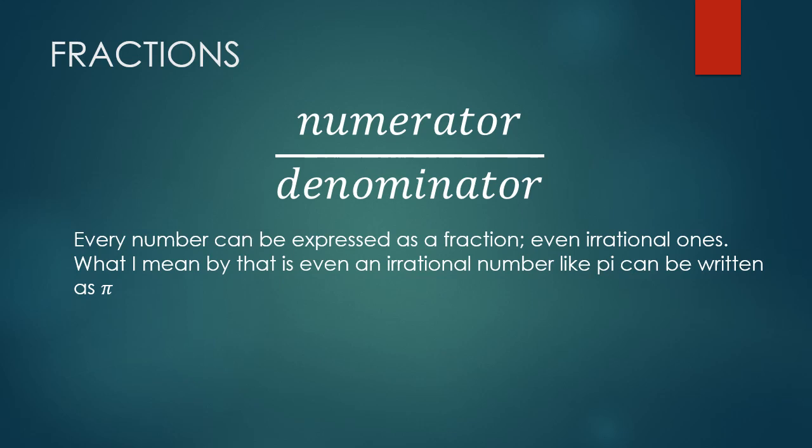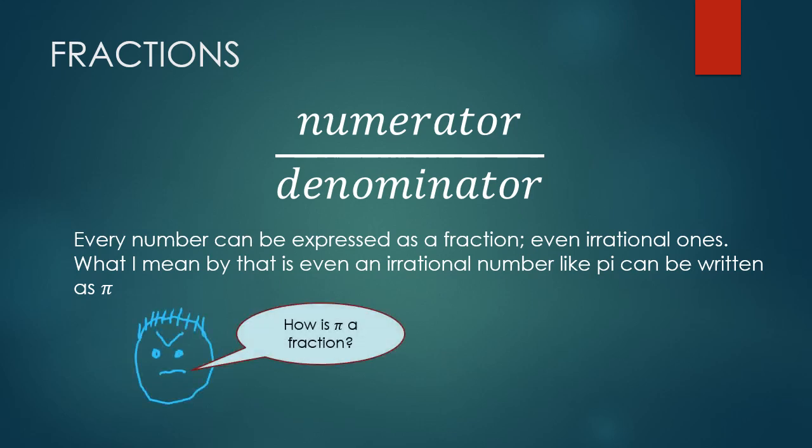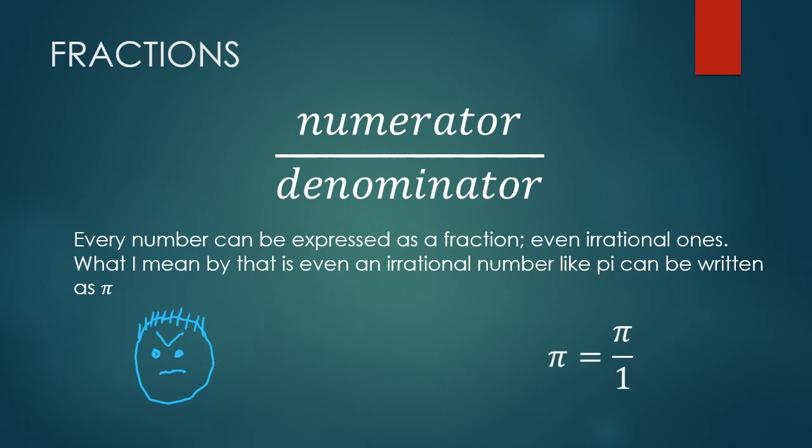Now this is a generic fraction of numerator over denominator, and every number can be expressed as a fraction, even irrational ones. Now what I mean by that is even an irrational number such as pi can be written as pi over 1. Now you might wonder, how is pi a fraction? And this is how. But how does it help?